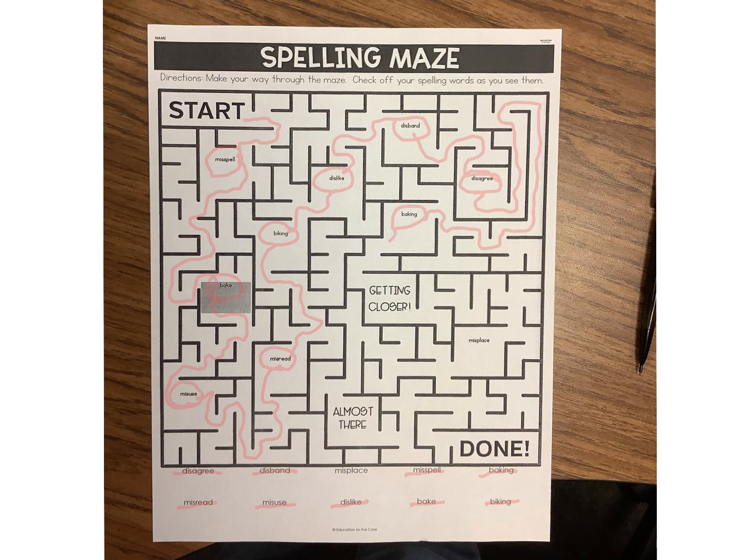Go back into my graph or my maze. Oh, it says I'm getting closer. Come and see if I can find the last one. Oh, I came to the word misplace. Misplace. Remember that miss means wrong, so it must be in the wrong place. I'm going to come down to the end of my paper and cross off misplace.